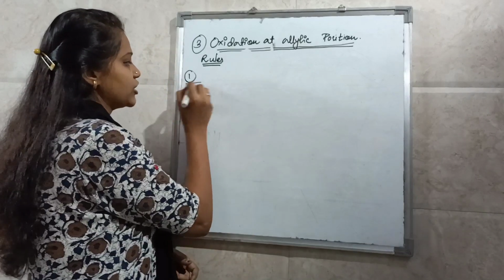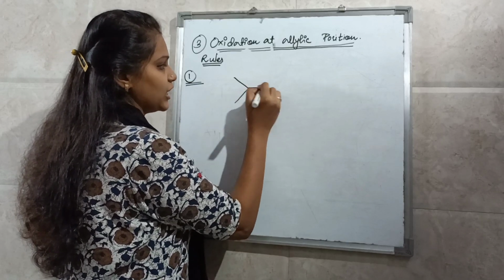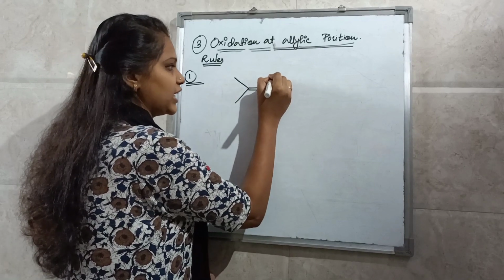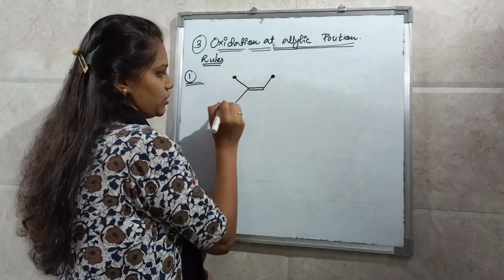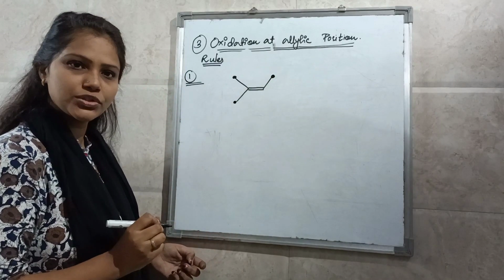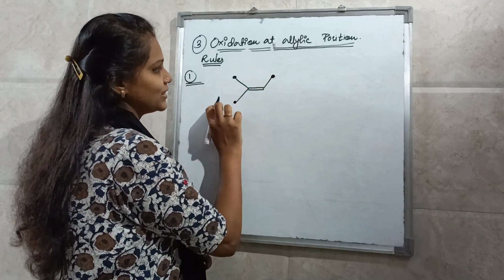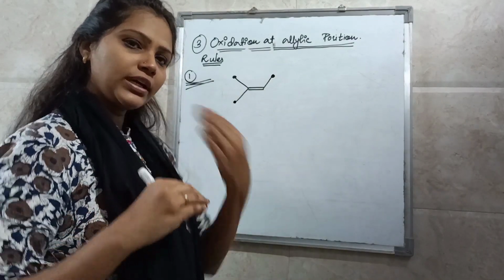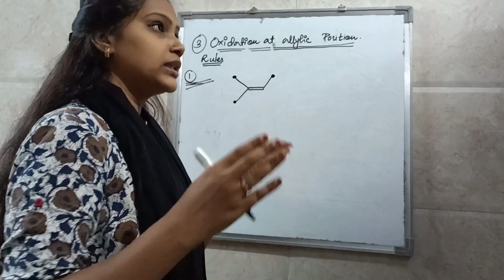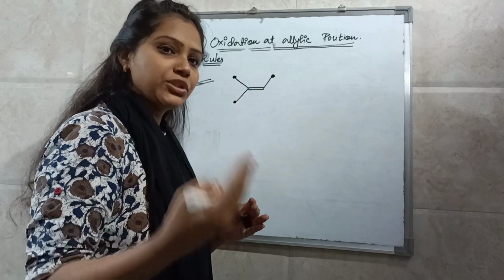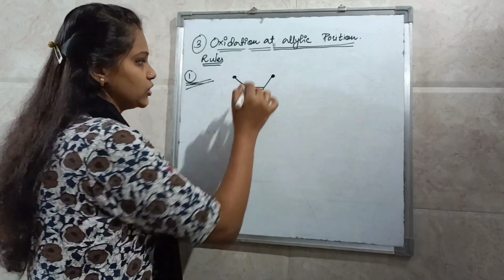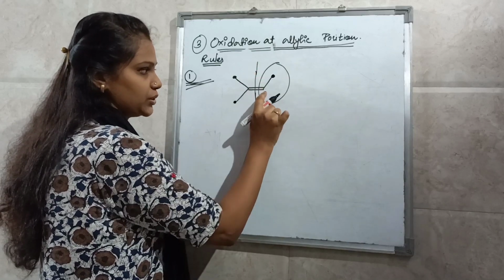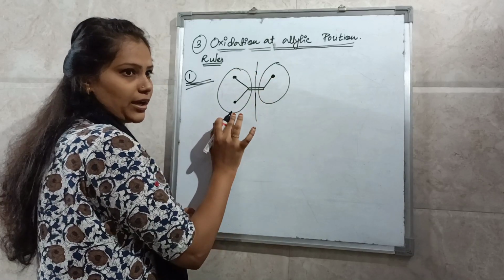So see here in the first rule, if you have more than one allylic position, for example this is a group in which you have 3 allylic positions. This is also an allylic position, this is also, and this is also. Out of these 3, the first rule says that the allylic position on the more substituted side will oxidize. So out of these 2, this is a mono-substituted carbon and this is a di-substituted carbon.